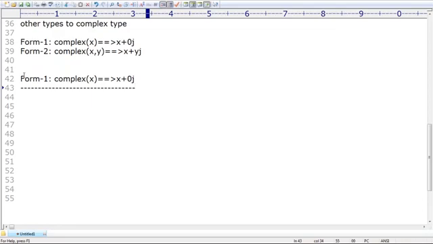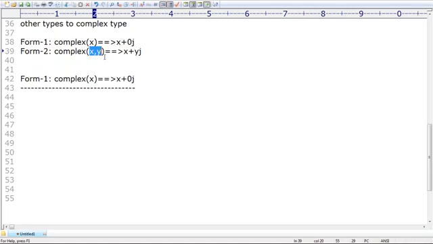How many complex functions are available? Two. The first has one argument, the second has two arguments. With one argument, it becomes the real part. With two arguments, the first becomes the real part and the second becomes the imaginary part.